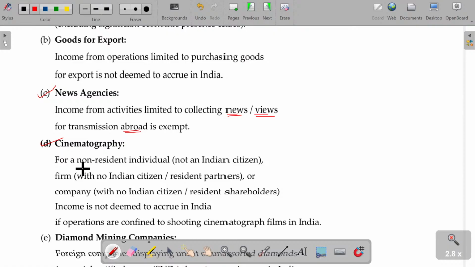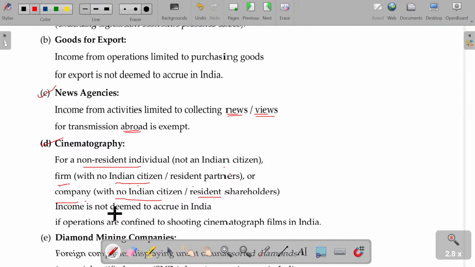This applies to a non-resident individual who is not an Indian citizen, or a firm with no Indian citizen resident partners, or a company with no Indian citizen or resident shareholders. In case of a company, there should not be a resident Indian citizen shareholder. In case of a firm, there should not be an Indian citizen partner. In case of an individual, he should not be an Indian citizen. So naturally, it is very clear that that person should not be an Indian person.